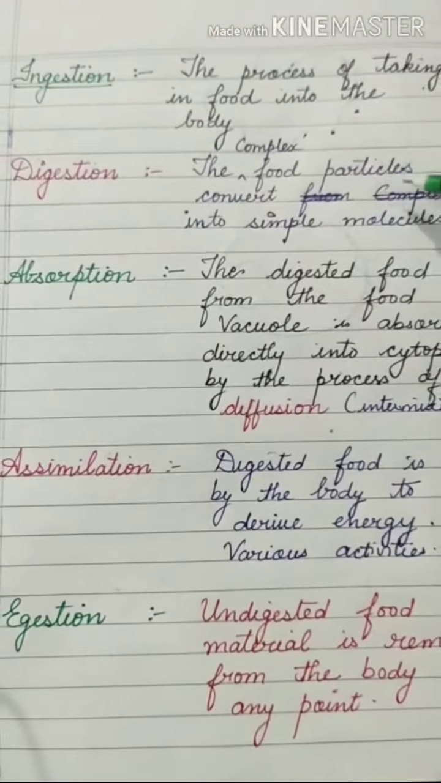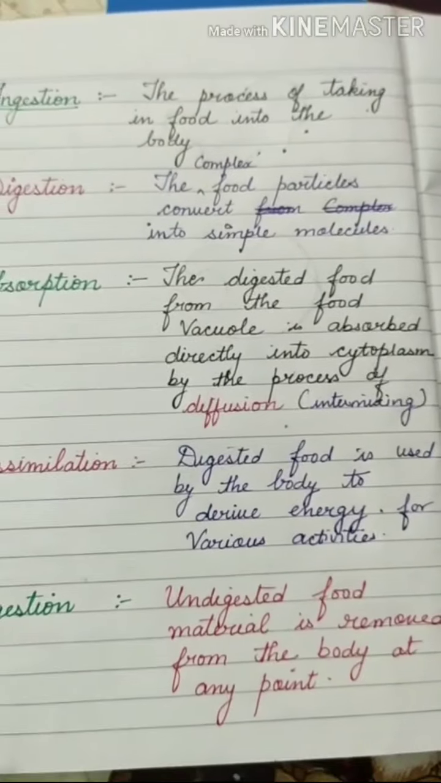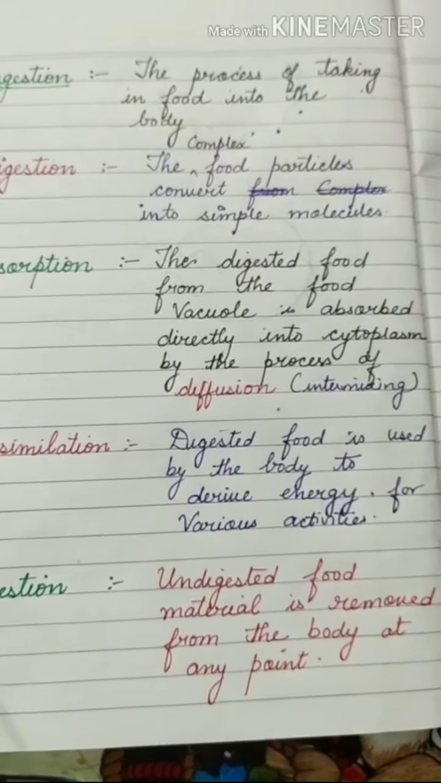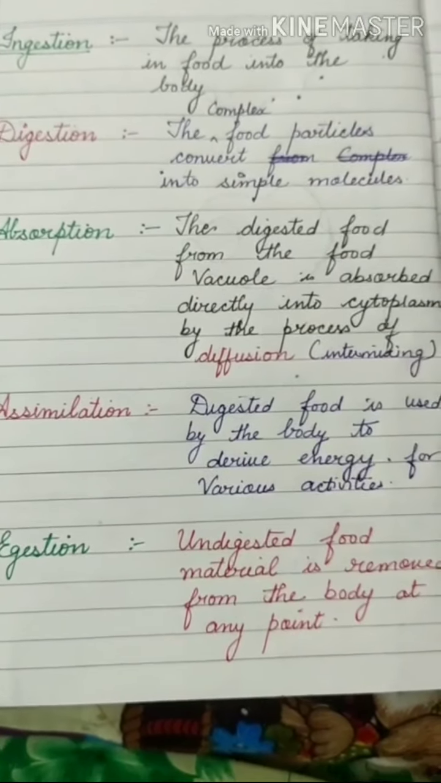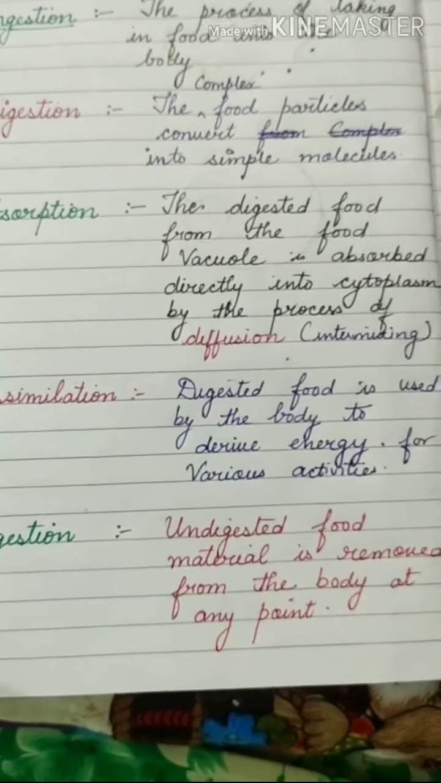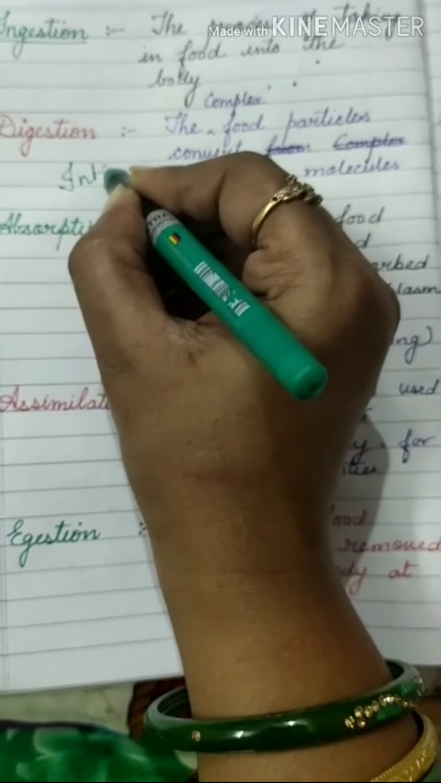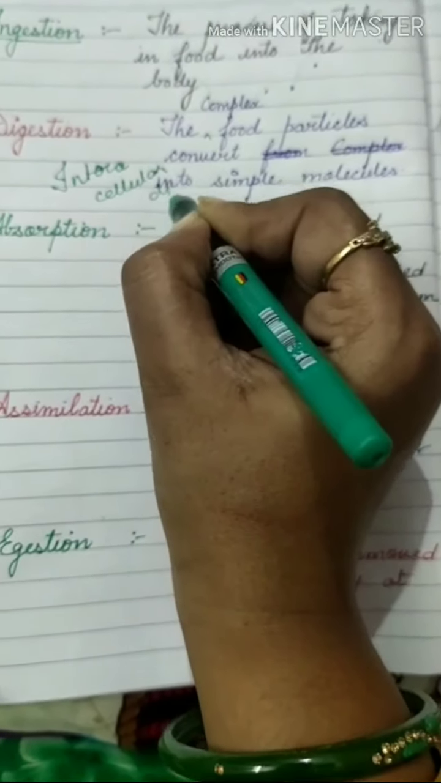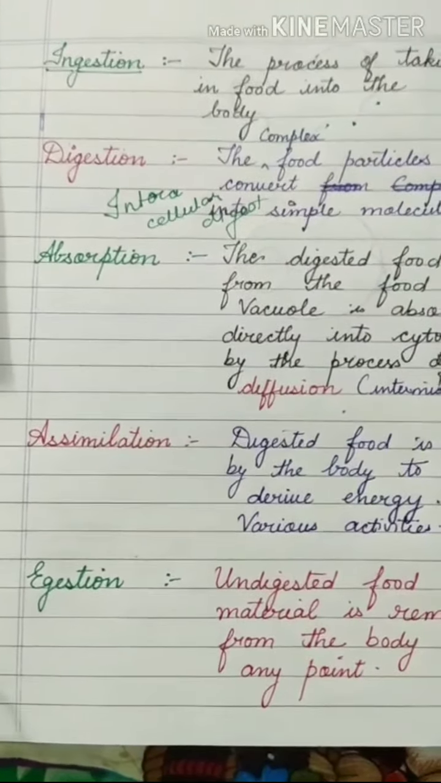Afterwards, the next point is digestion. When food enters the body, the food is digested by the digestive enzymes. What are enzymes? Enzymes are proteins present inside the body. They convert complex molecules into simple molecules. This digestion is known as intracellular digestion. Intracellular digestion means the digestion done by the cell.